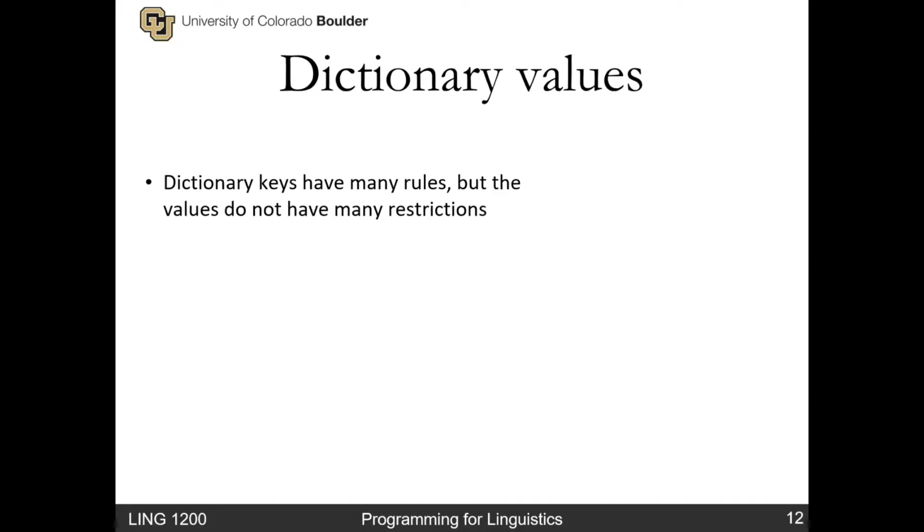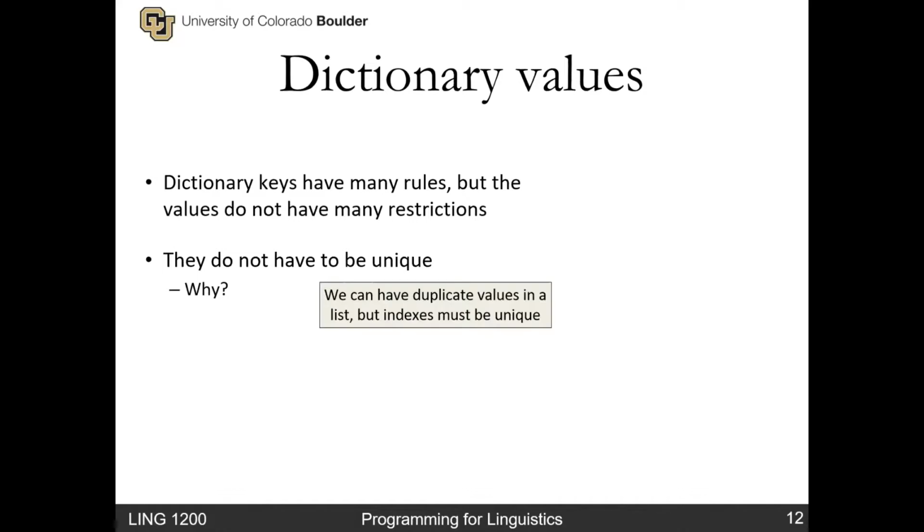Dictionary values have not so many rules. Keys are pretty restricted, but values do not have as many restrictions. There are a few. But basically, they don't have to be unique. Why? Well, just like you can have duplicate items in a list, so you could have a list of, I don't know, 5 5s. That's fine because the indexes that locate those items are unique. So we can find them with the index. The values themselves can be non-unique.